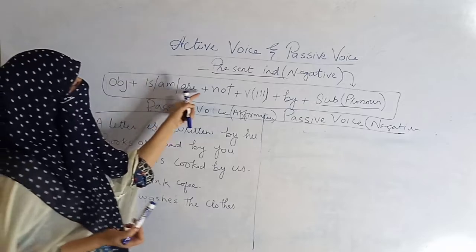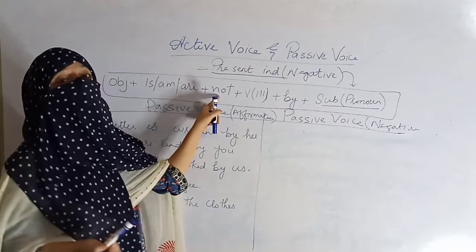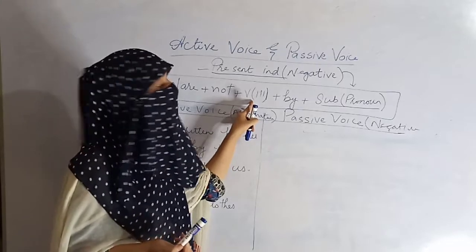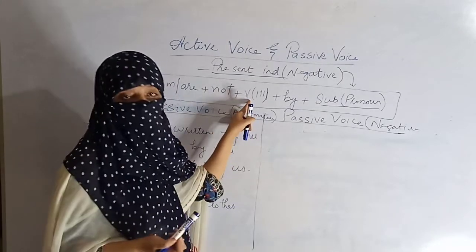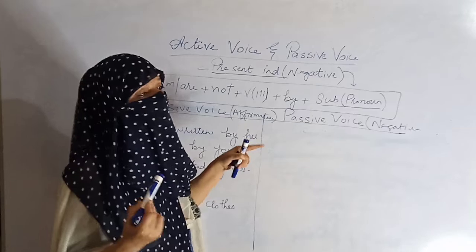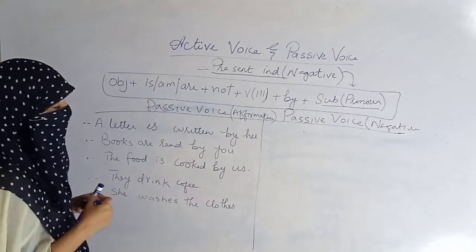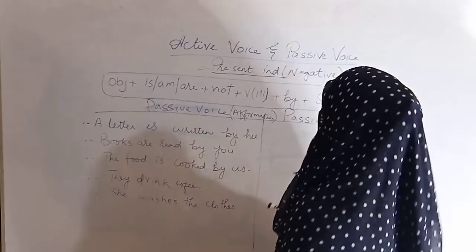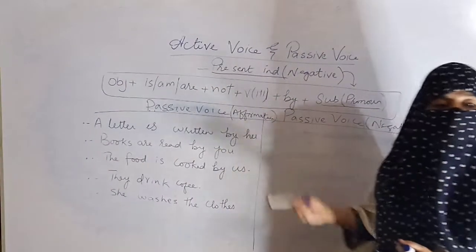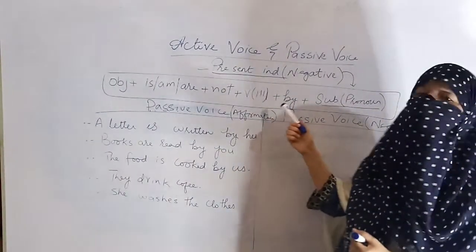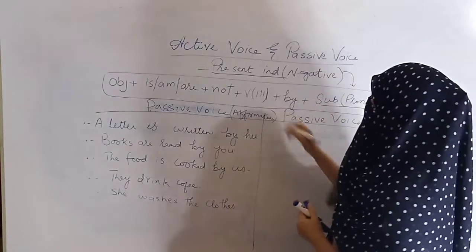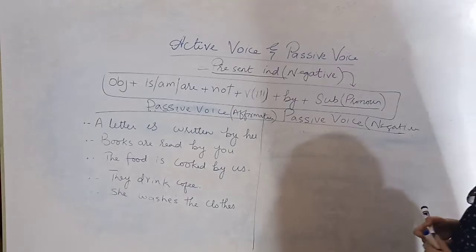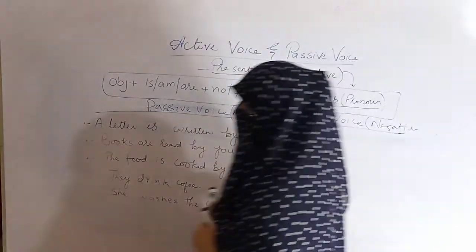After is, am, are you have to apply not because this is a negative sentence, and later on you will apply verb third form, because in active voice and passive voice you have to insert only verb third form, no other form of verb will come here. Then afterwards you will apply by, and at the last you have to apply the subjective pronoun.